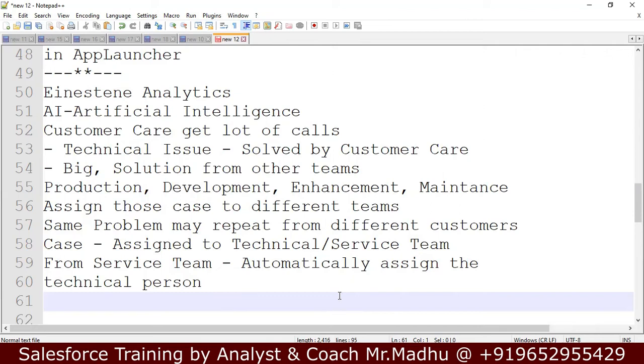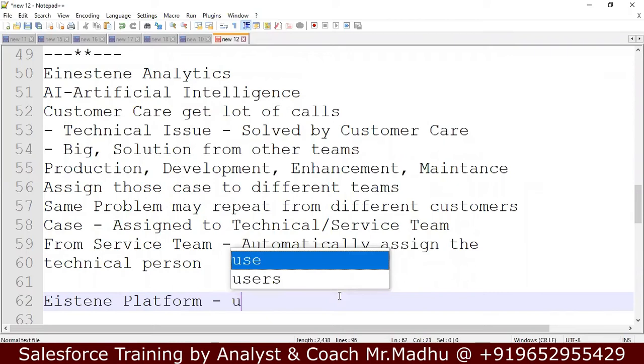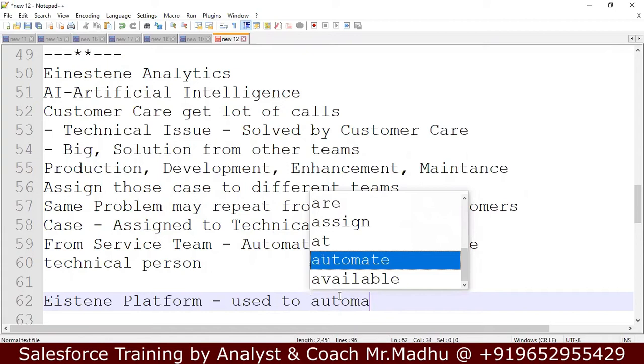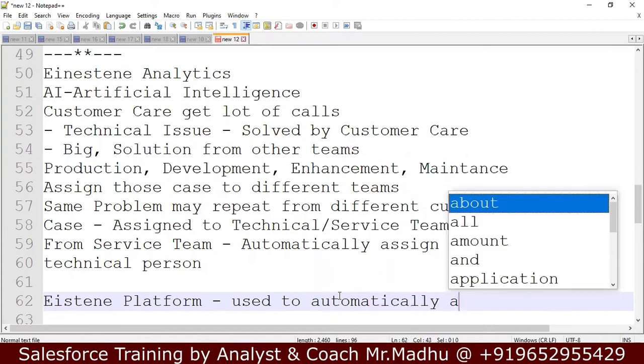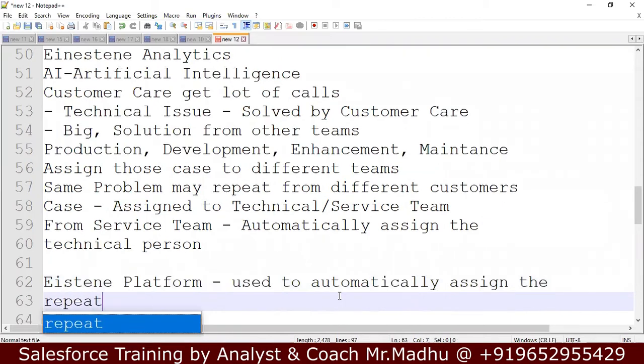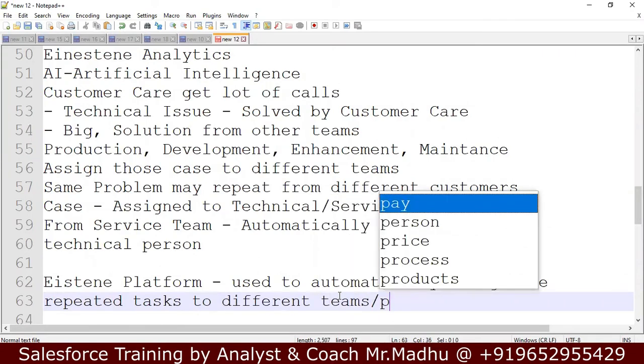By using Einstein analytics, or the Einstein platform, we can automatically assign repeated tasks to different teams or persons.